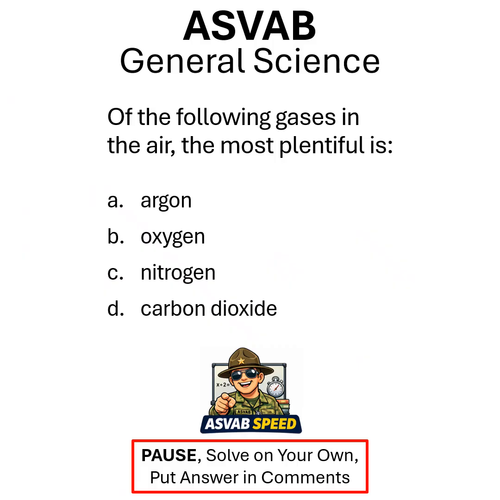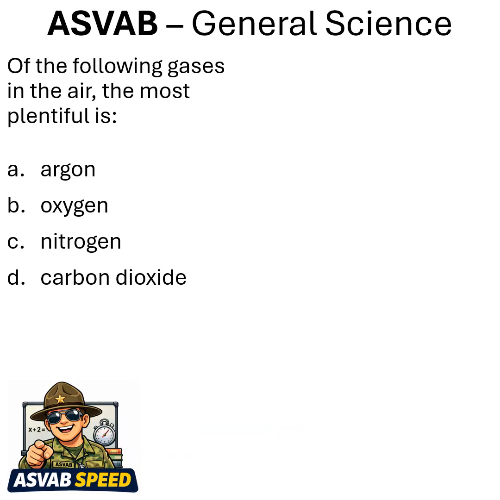General science. Of the following gases in the air, the most plentiful is what? Remember to pause, solve on your own, put answer in comments. Let's begin. Now, all 4 of these are in the air: argon, oxygen, nitrogen, carbon dioxide. But the question is most plentiful. So let's go line by line.